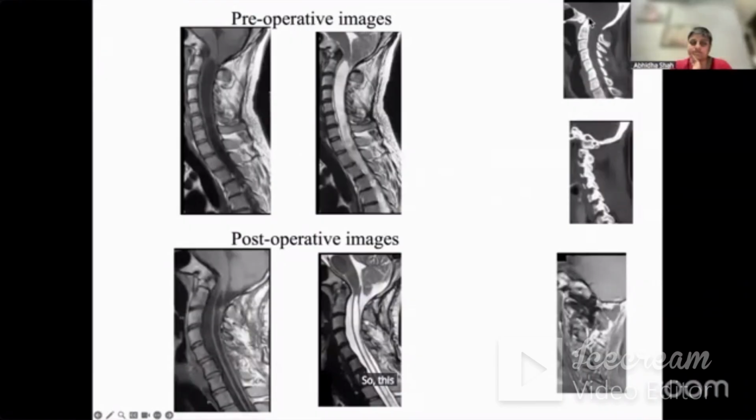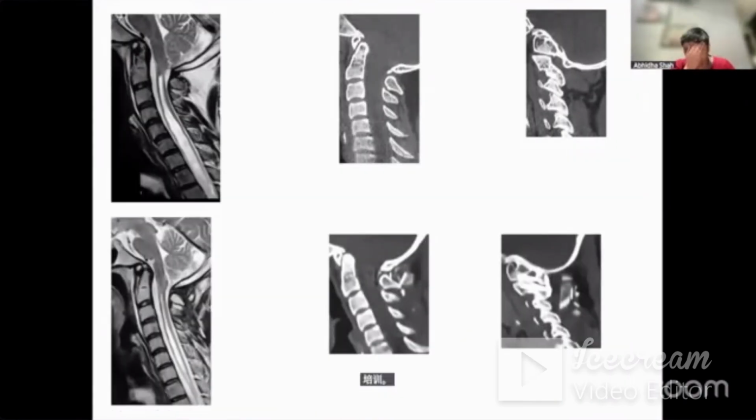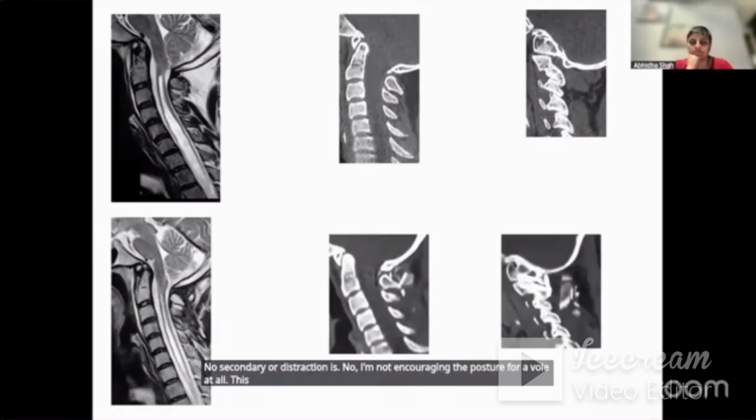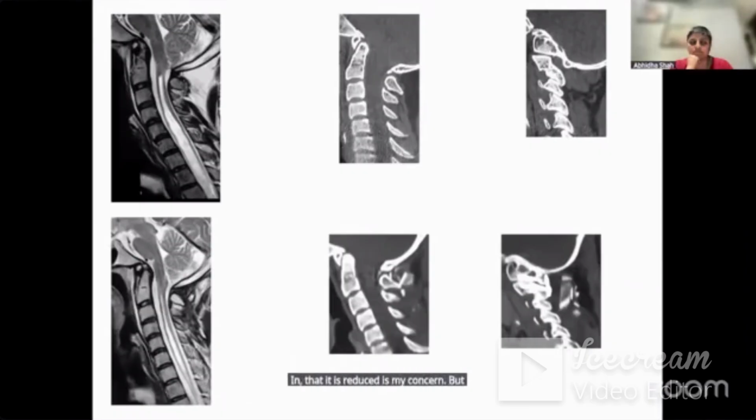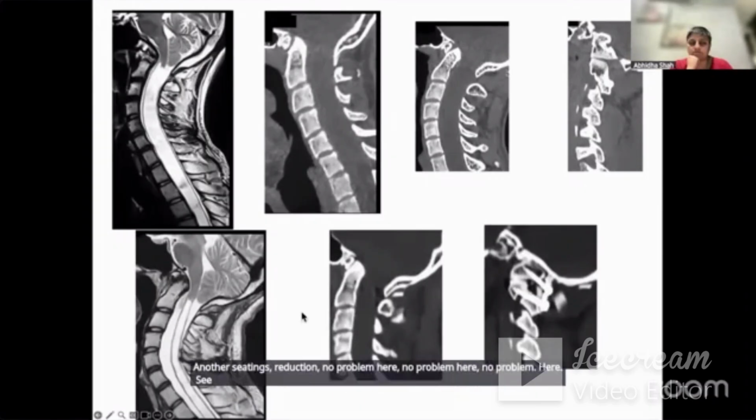So this is syringomyelia, no problem here, little bit problem here. Do fixation and syrinx reduces. Syrinx reduction is not the issue. Patient improvement is, I've already told you, you will see a magic with the patient. No secondary decompression or distraction, I'm not increasing the posterior fossa volume at all. This is my concept. Posterior fossa volume reduction is my concept, but I'm saying no concept. Unstable spine is the issue and stabilization, and the syrinx will reduce. This is another syrinx reduction, no problem here. See the beauty of the reduction.